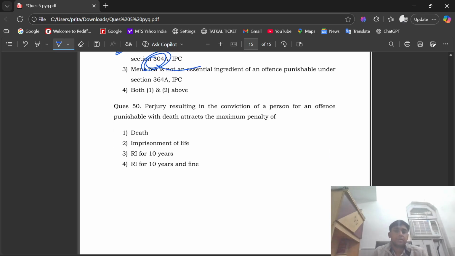Question number 50. Perjury resulting in the conviction of a person for an offence punishable with death attracts the maximum penalty of imprisonment for life. So this was the last question, and with this we have successfully solved the 50 questions of the previous year question paper of DJS 2011.